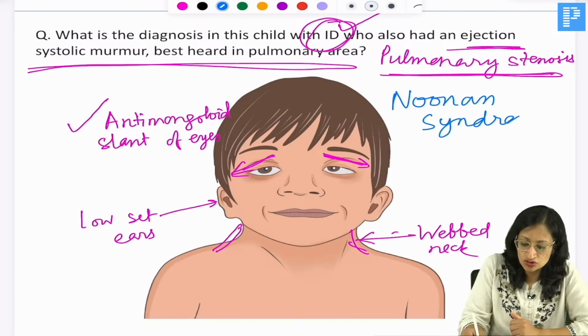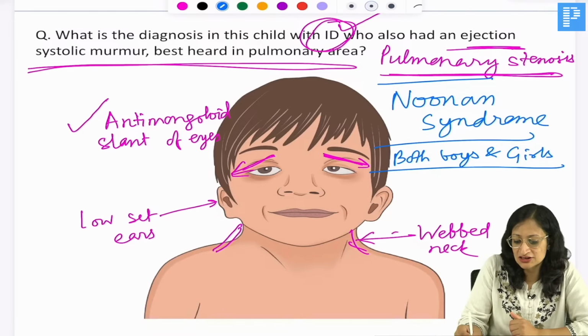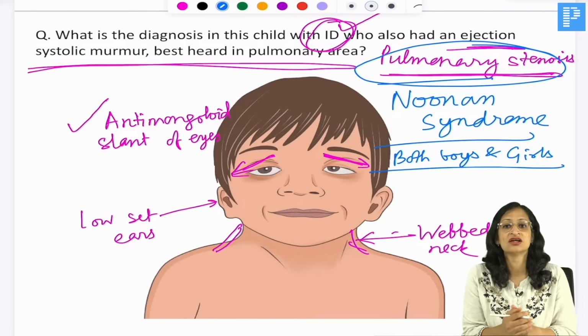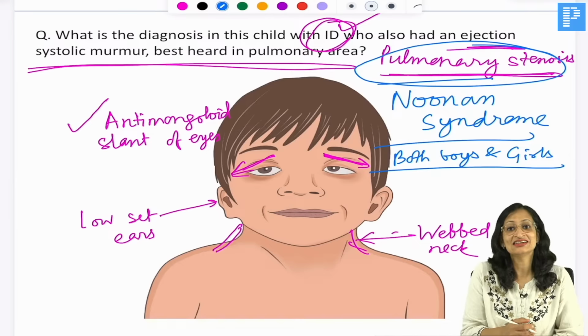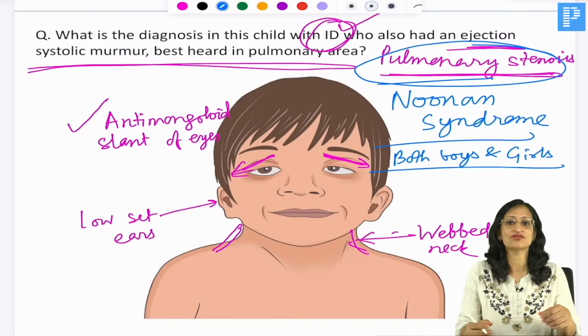Noonan syndrome has autosomal dominant inheritance. It can be seen in both boys and girls. The most common heart disease in Noonan syndrome is pulmonary stenosis, while the most common heart disease in Turner syndrome is bicuspid aortic valve followed by coarctation of aorta.